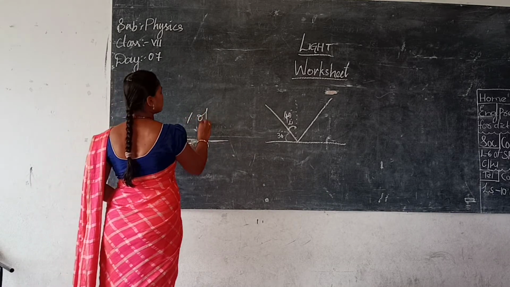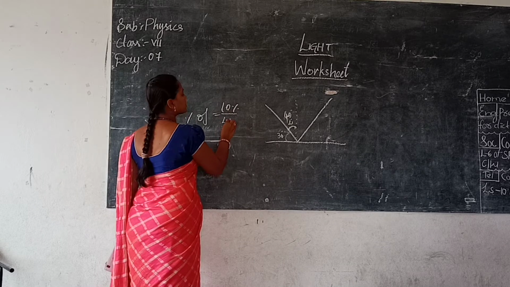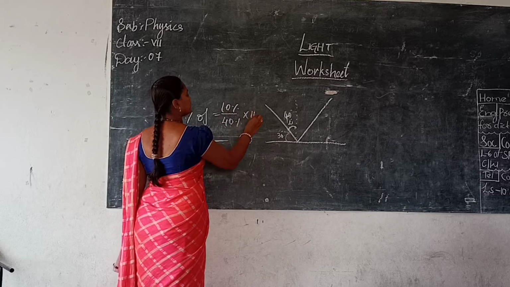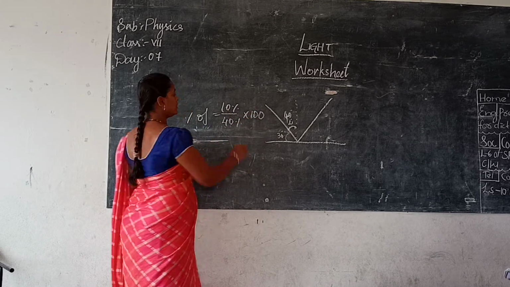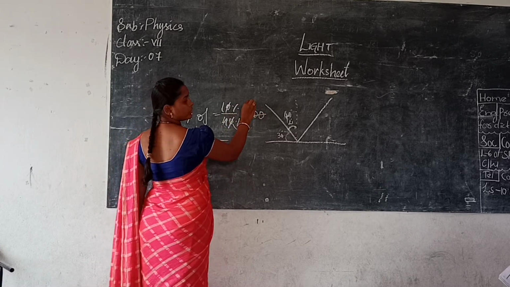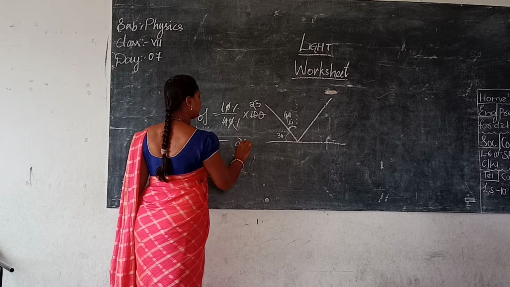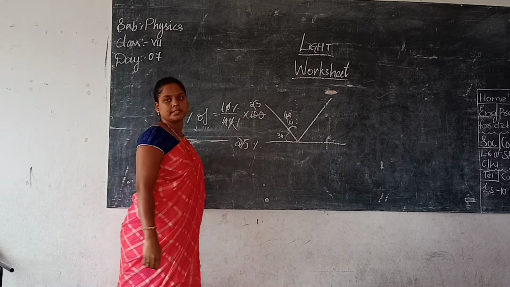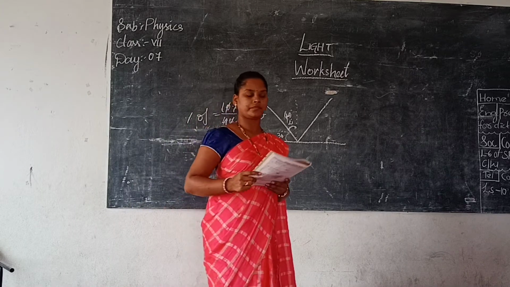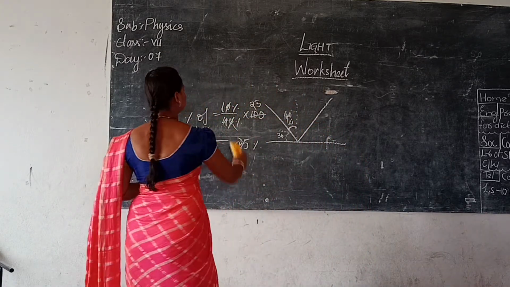Percentage decrease is 10 by 40 into 100. What will be the answer? 4 ones are 4, 4 twos are 8, 4 fives are 20. That means 25% of the angle has been decreased. Clear? Understood? Next.